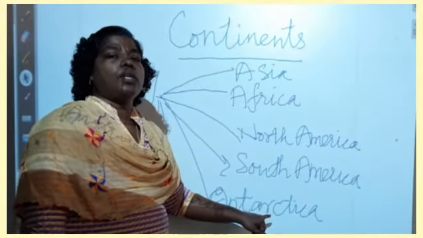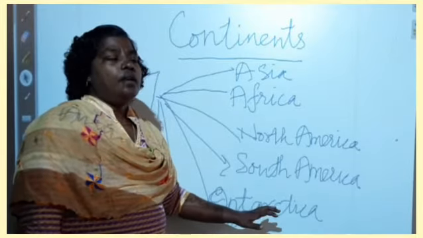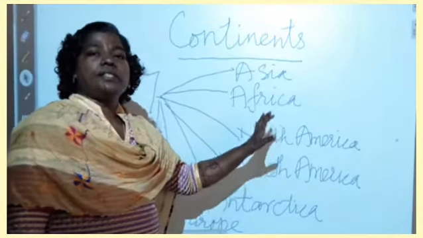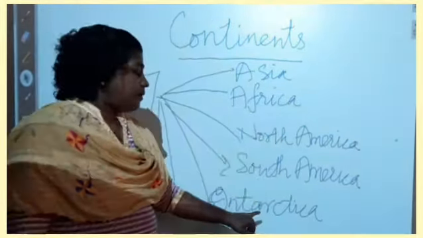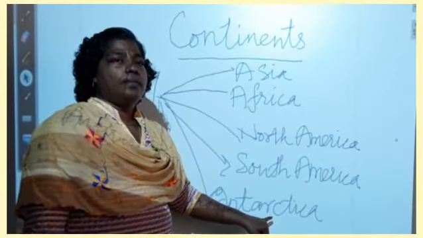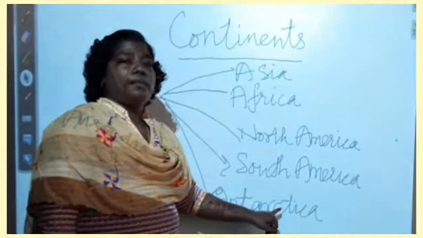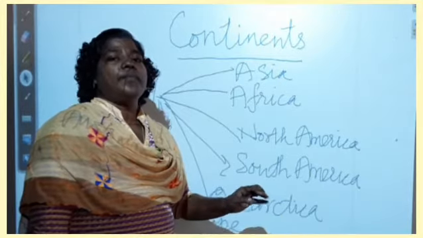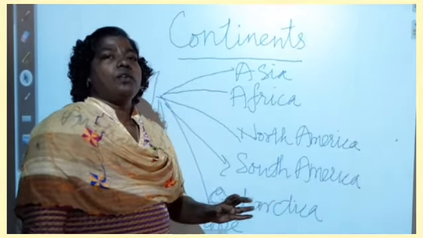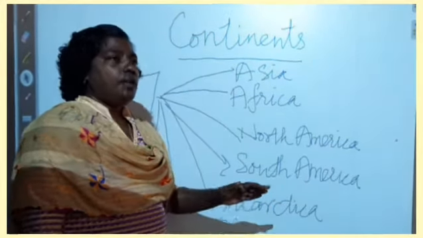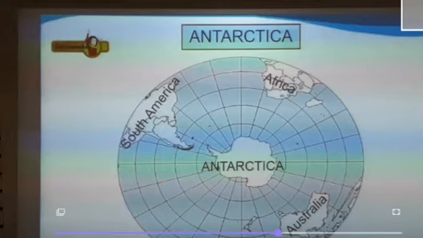Antarctica is not suitable for human living, but different countries have established research centers in Antarctica based on climatology, earth science, human physiology and medicine. So Antarctica is also used by people.